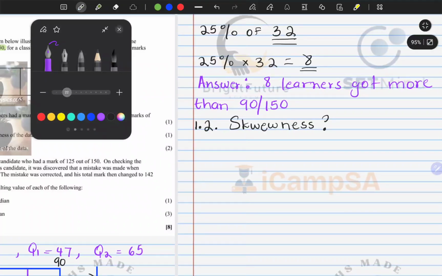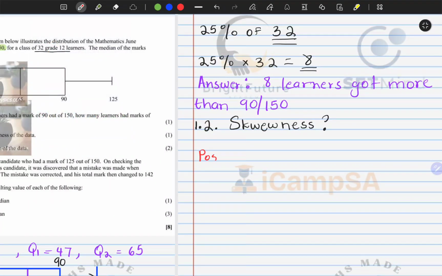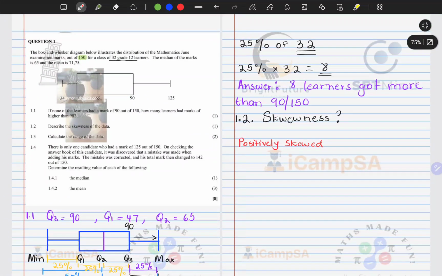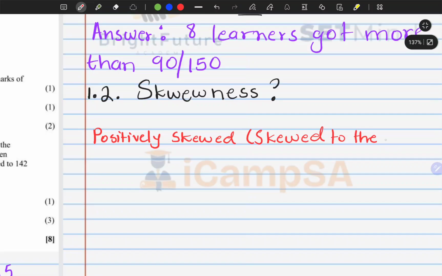I'm going to present you with something that is positively skewed first. Other people usually say it is skewed to the right. You must know these very well so that when they ask you these questions, you know how to answer.